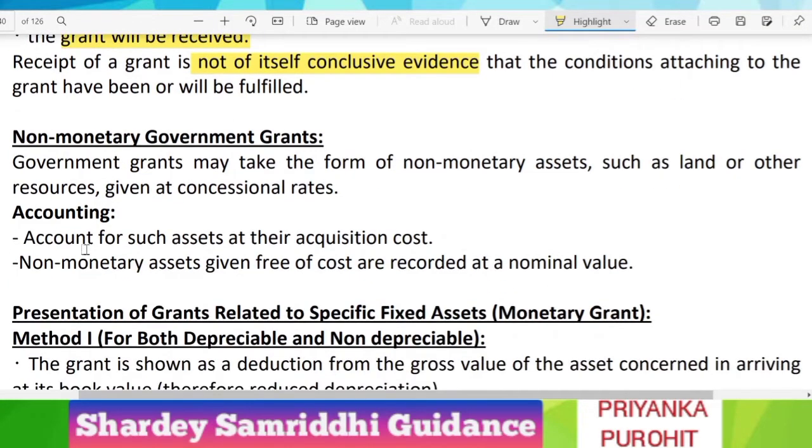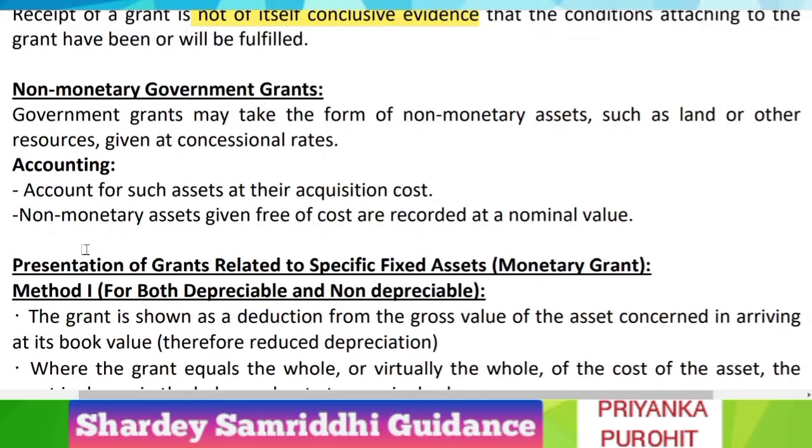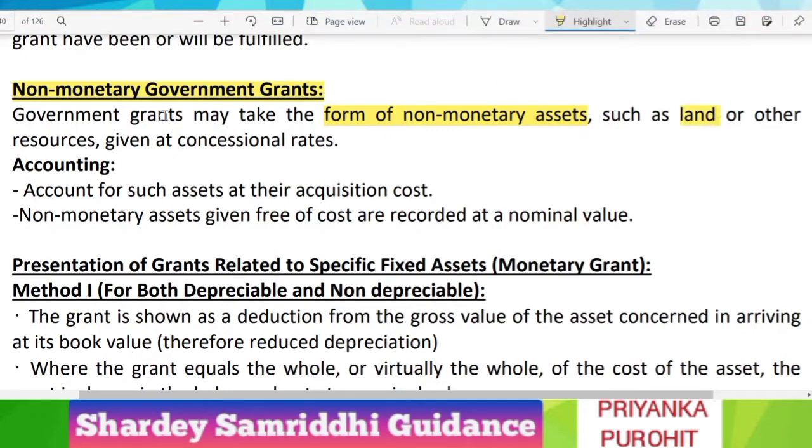So now we will move on to types of government grants. The first one is non-monetary government grants. So what are these non-monetary government grants? Any grants from government in the form of non-monetary assets. That is, it is in kind, not in cash, such as land or any other resource, which can be given at concessional rates. So in case of non-monetary government grants, you can receive non-monetary assets such as land, and it can also be given to you at concessional rates.